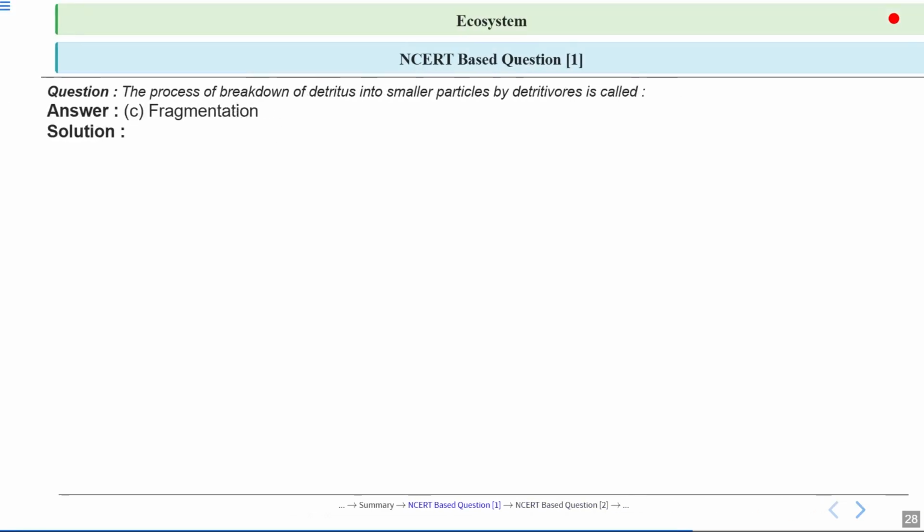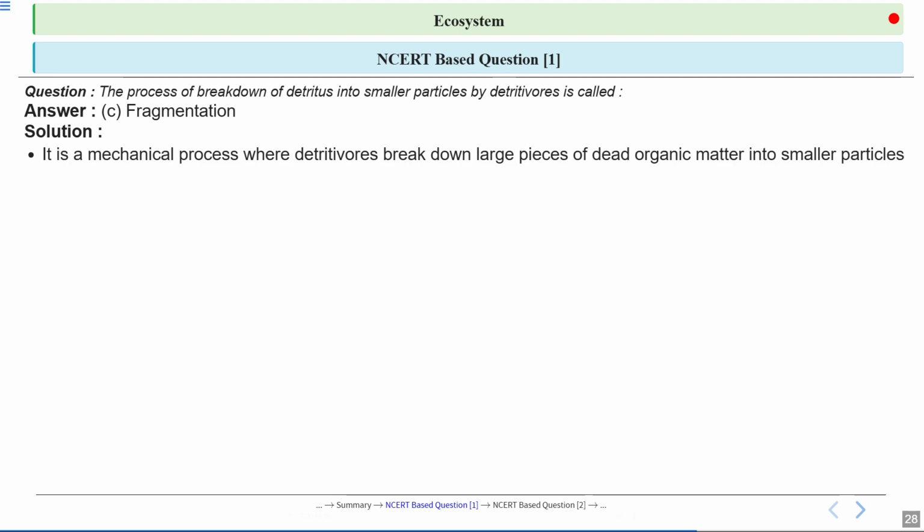So the first question: the process of breakdown of detritus into smaller particles by detritivores is called, and the options are leaching, catabolism, fragmentation, and humidification. What will be the correct answer? Let's have a look at the answer. The correct answer is option C, fragmentation.